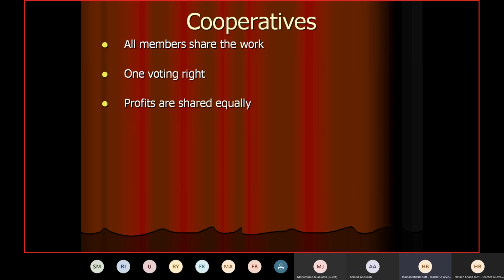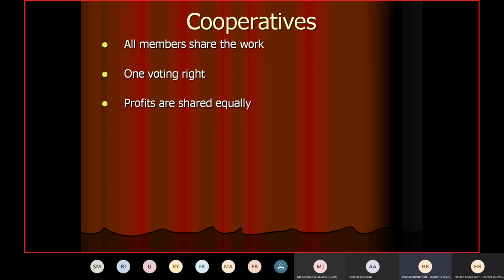I'm saying generally that again, normally you know that in limited companies or even in partnership as well, the share of profit completely depends on the amount of investment made by a person or persons. For example, if you have invested 10% of the total capital of the business, what would be your share of profit? 10%. Whatever profit will be earned by the business, you will get 10% of it, right?